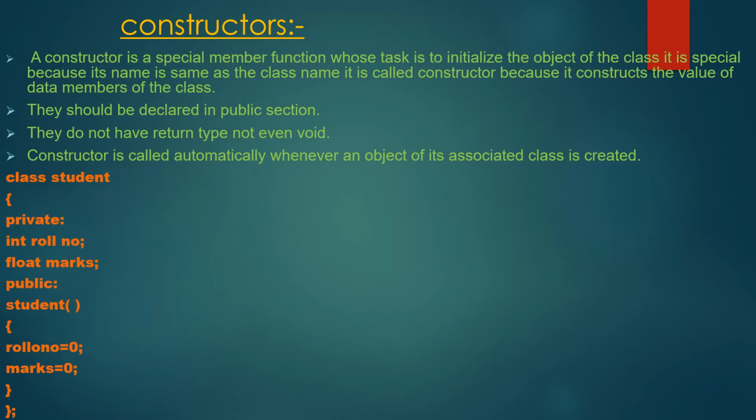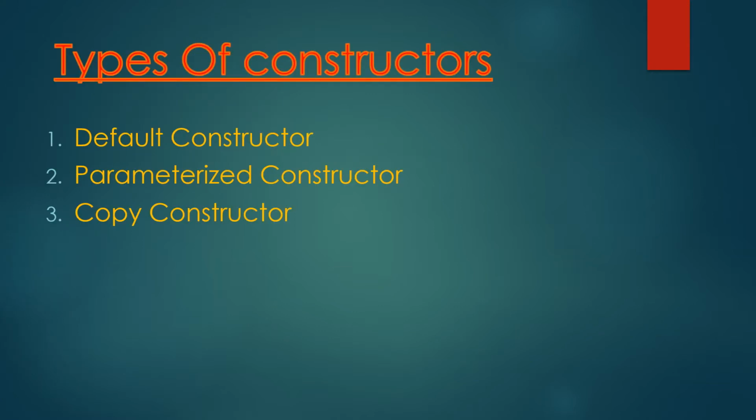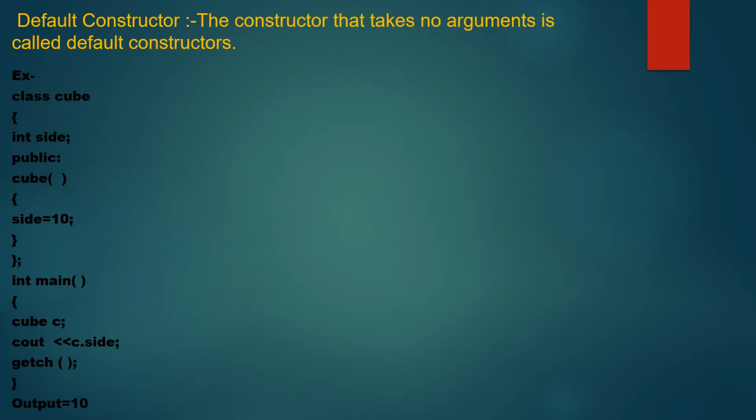Next we will see the types of constructors. There are three types of constructors basically. First, default constructor; second, parameterized constructor; and third, copy constructor. Then we will see what a default constructor is. The constructor that takes no argument is called a default constructor. Let us take an example of a default constructor.